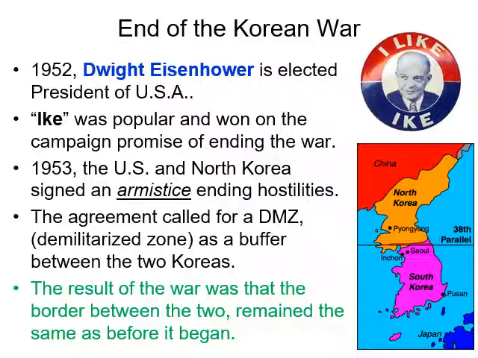In 1953, the US and North Korea sign an armistice that ends the fighting, and then a demilitarized zone at that 38th parallel is designated to really be that border between the two countries. And so the same border at the beginning of the war is the same border at the end. So it's really not a victory for the United States. They wanted to keep North Korea out of South Korea, so yes, that happened, but they wanted to also get rid of communism out of North Korea.